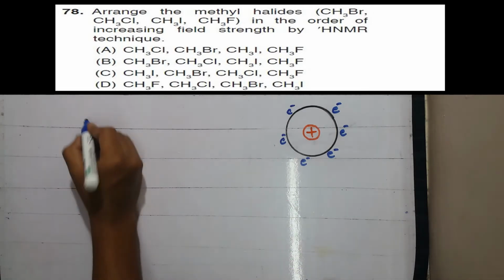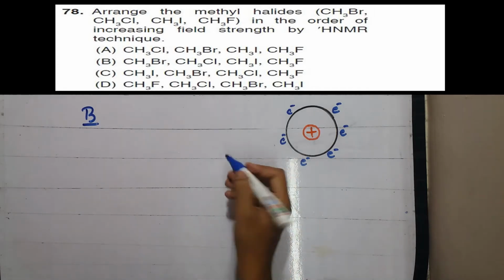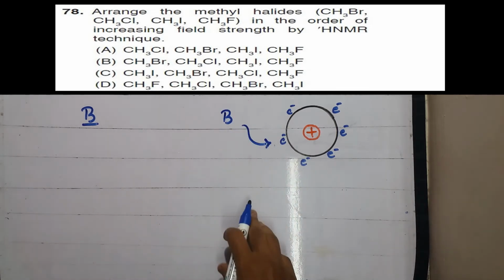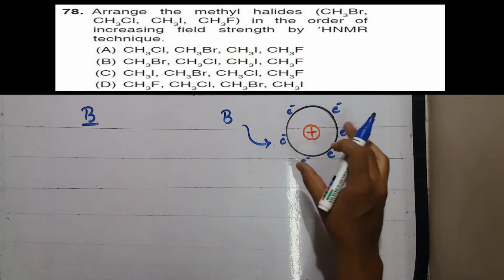Arrange the following methyl halides in the order of increasing field strength. The field strength is nothing but the magnetic field that is experienced by the nucleus. Suppose I am providing a magnetic field B to the nucleus, then the net magnetic field experienced by this nucleus depends on the outer electron cloud that is surrounding it.